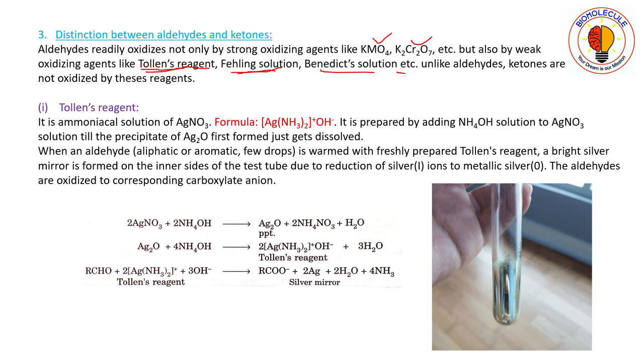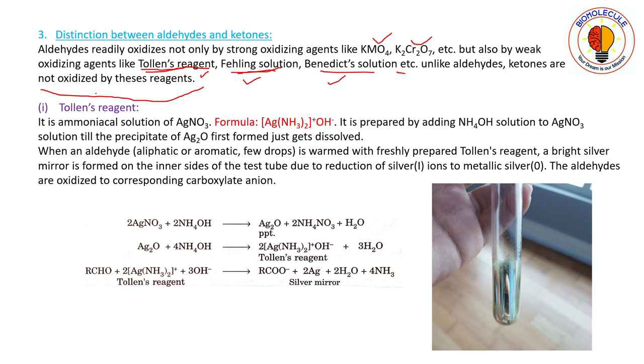So in lab you will be doing these reactions: Tollens reagent reaction, then Fehling solution, Benedict solution. Using these reagents, you will be distinguishing between aldehydes and ketones in the lab. Unlike aldehydes, ketones do not oxidize by these reagents. These reagents, that is Tollens, Fehling's and Benedict solution, only oxidize aldehydes. They do not oxidize ketones.